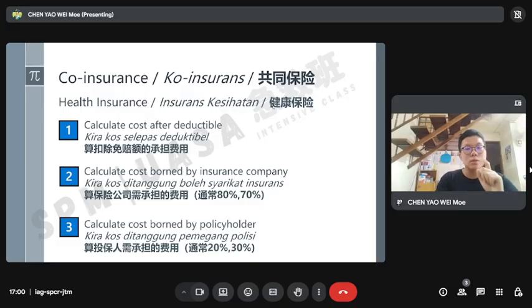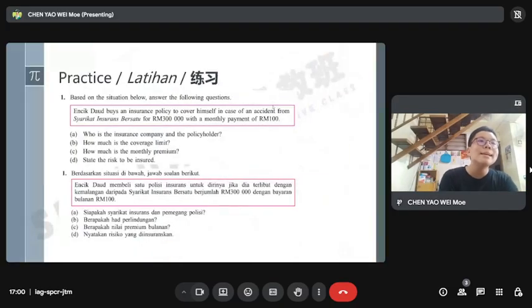Let's look at one question. Encik Daud buys an insurance policy to cover himself in case of an accident from Syarikat Insurans Bersatu for 300,000 ringgit, with a monthly payment of 100 ringgit.